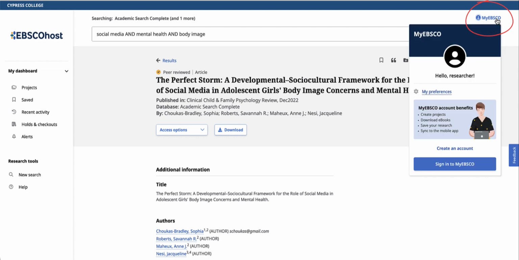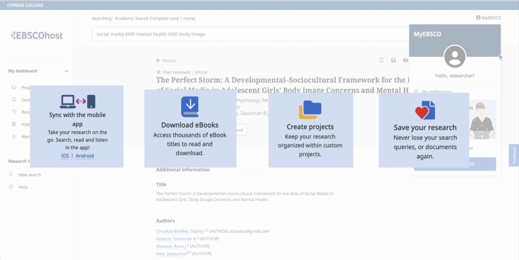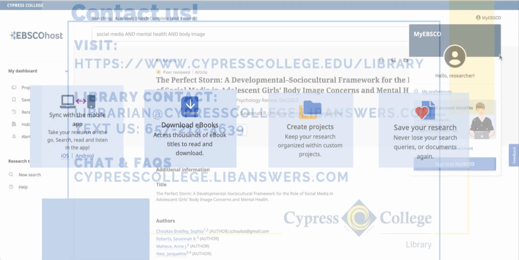Click on the MyEBSCO link to create an account and have access to additional tools like syncing with the mobile app, creating project folders to keep your research organized, and saving searches.